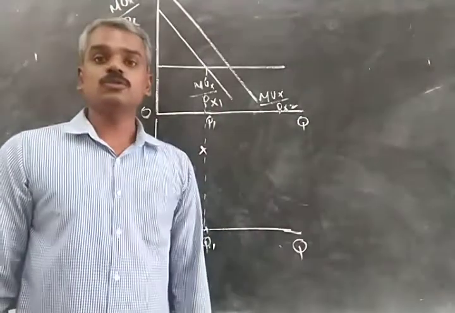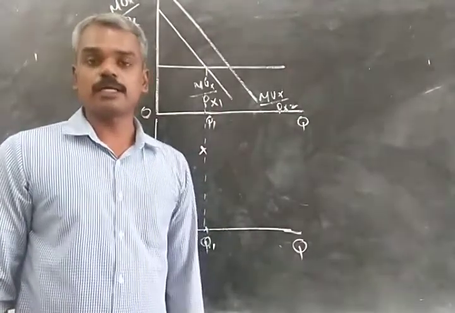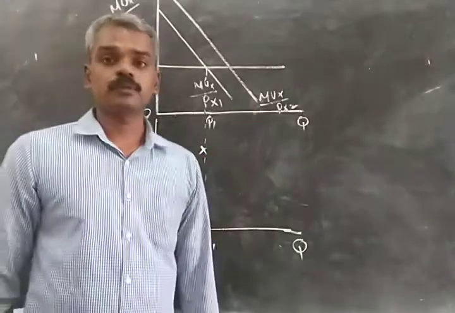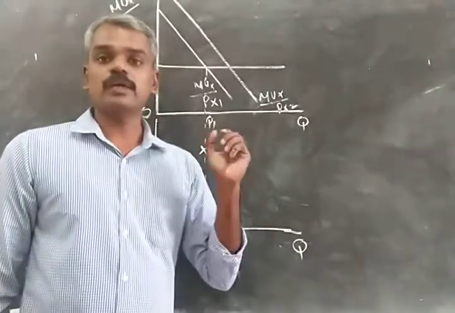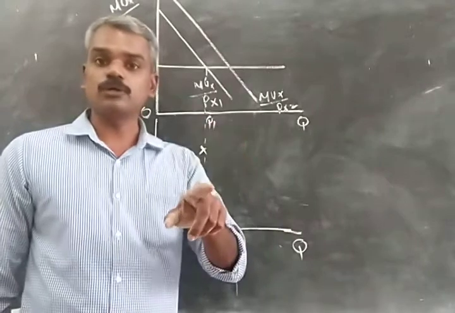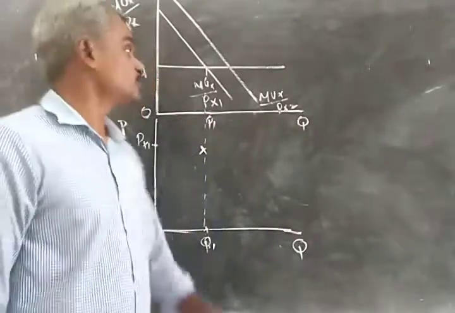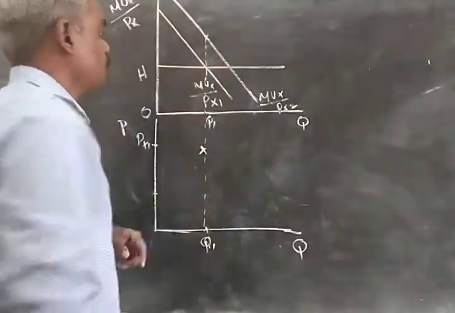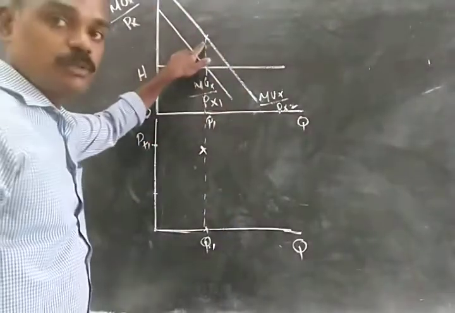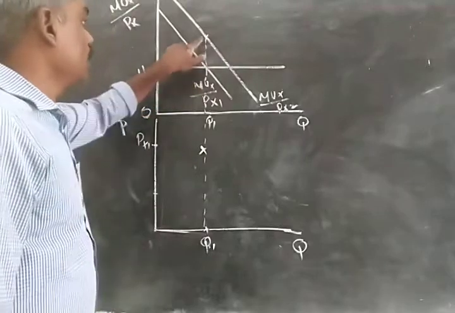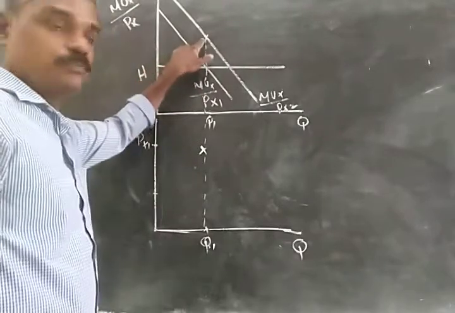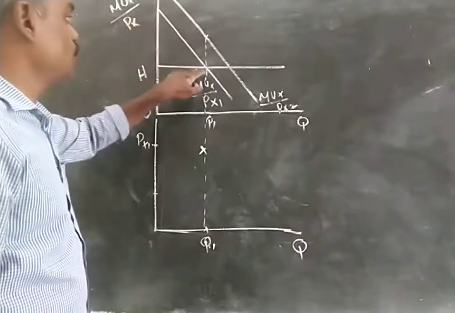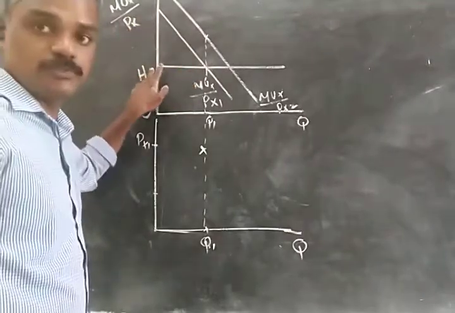Now the important thing to note is the equilibrium of the consumer. What has happened to the equilibrium of the consumer? Because price has fallen, now the ratio MUX by P of X is not equal to the marginal utility of money expenditure. At Q1 quantity, if the consumer is consuming Q1 quantities even now, MUX by P of X is this much, and marginal utility of money expenditure is only OH.